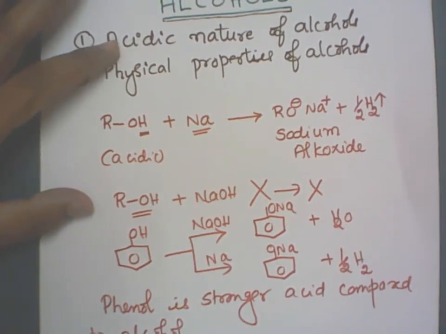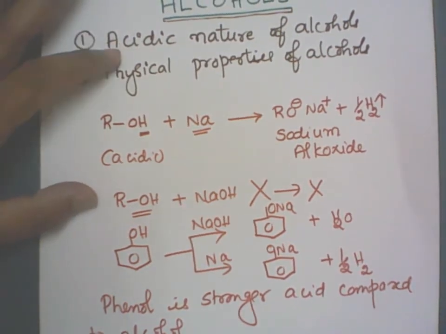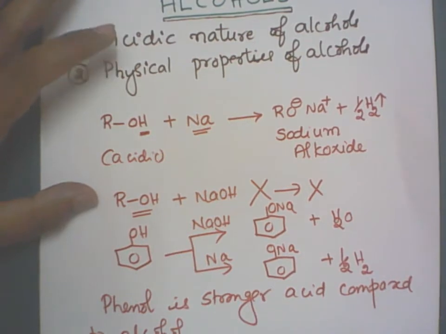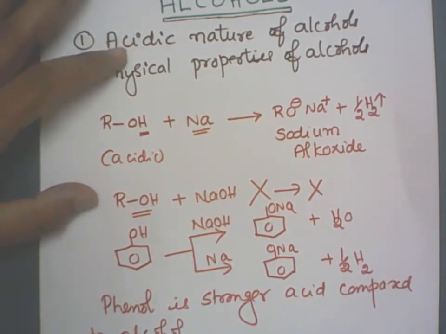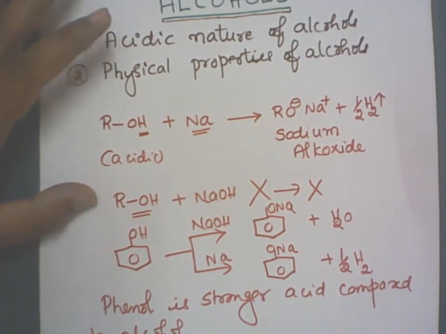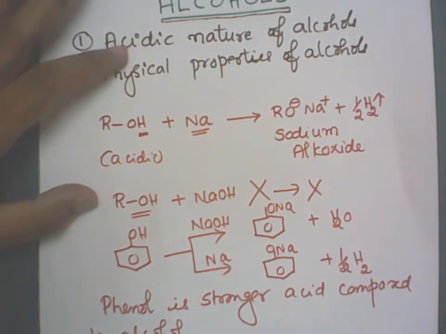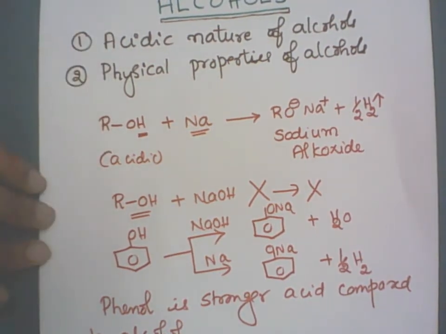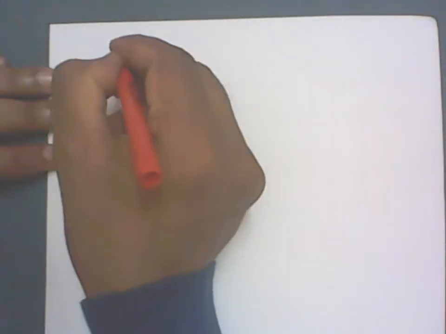Now what is the main reason for acidic nature of alcohol? Acids are those compounds which should produce H plus ions in the solution, on their own, or there should be some other substance to abstract that acidic hydrogen. Now let us see why they are acidic in nature.